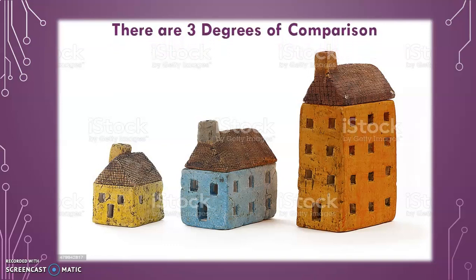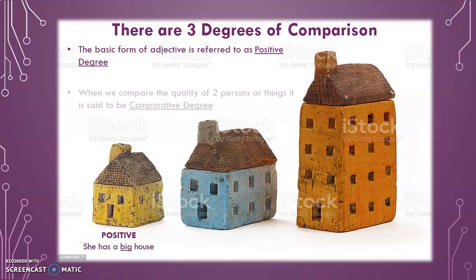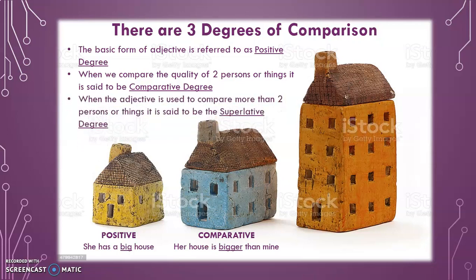There are 3 degrees of comparison. The first one, the basic form of adjective, is referred to as positive degree. See the example, she has a big house. When we compare the quality of two persons or things, it is said to be comparative degree. And the example is, her house is bigger than mine. When the adjective is used to compare more than two persons or things, it is said to be the superlative degree. His house is the biggest of all. So big, bigger, and the biggest.